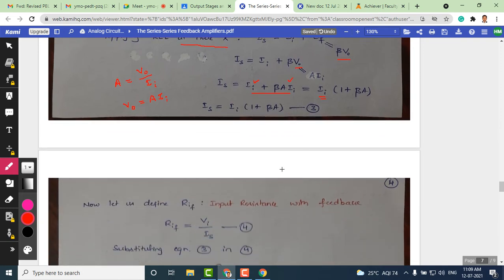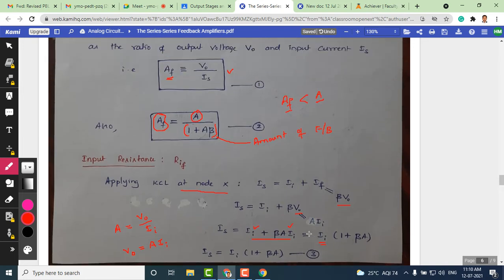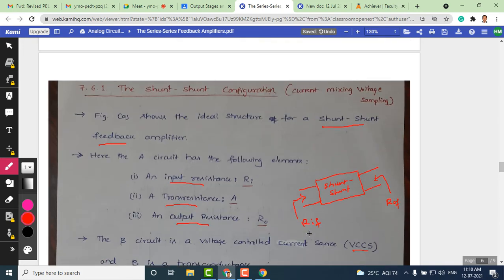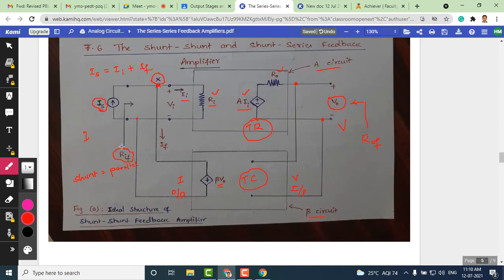Now let us see the definition of RIF. RIF is the input resistance with feedback, which is given by Vi by IS. You may ask a question here, how do we get this? Just go back to the circuit and you can easily see what our RIF is. RIF is a resistance, and resistance is voltage by current.